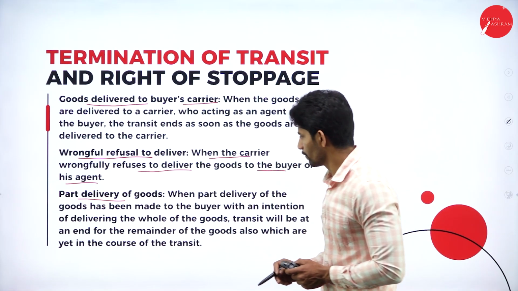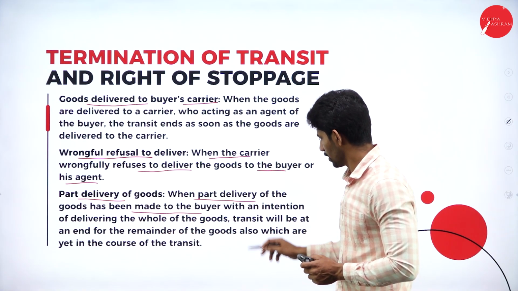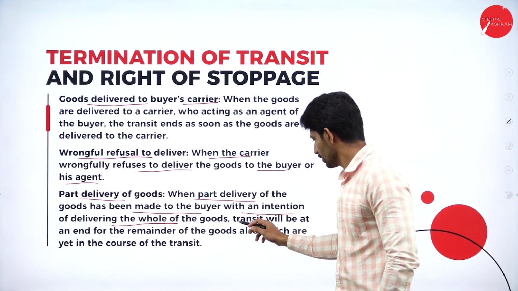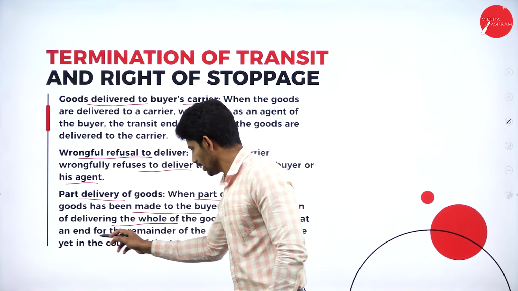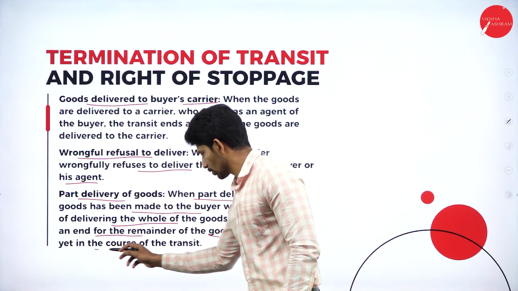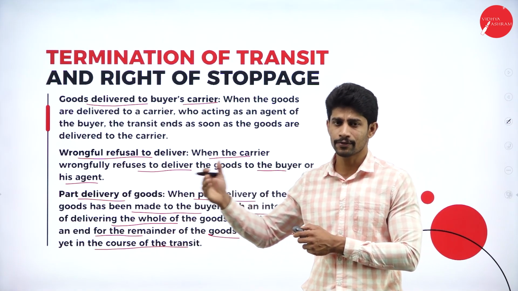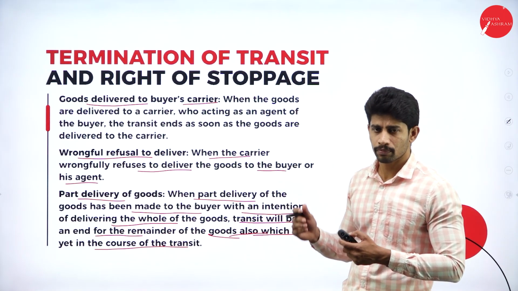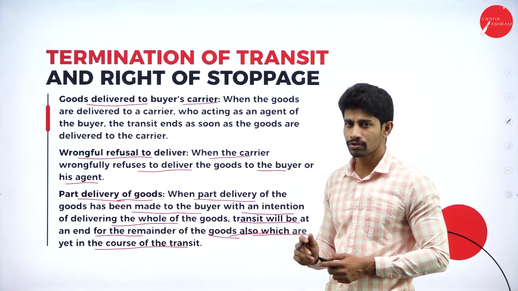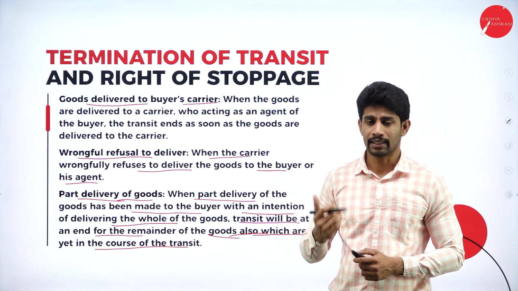Next, part delivery of goods. When part delivery of the goods has been made to the buyer with an intention of delivering the whole of the goods, then the transit will be at an end for the remainder of the goods also, which are yet in the course of the transit. That means almost all the goods is transported to the buyer's place, and a few parts of that particular goods are yet to be delivered. That is called part delivery of goods. In that case also, we can terminate the transit.